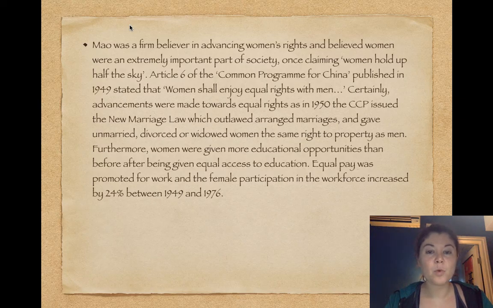Certainly, advancements were made towards equal rights, as in 1950, the CCP issued the new marriage law, which outlawed arranged marriages and gave unmarried, divorced, or widowed women the same right to property as men. Furthermore, women were given more educational opportunities than before after being given equal access to education. Equal pay was promoted for work, and the female participation in the workforce increased by 24% between 1949 and 1976.